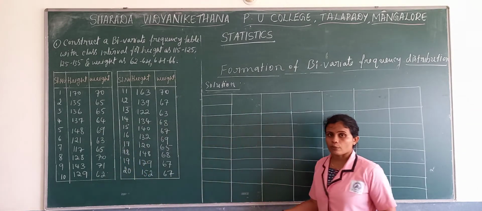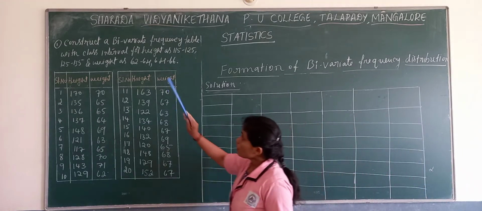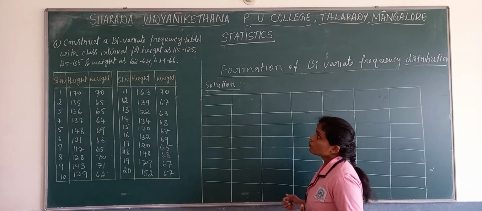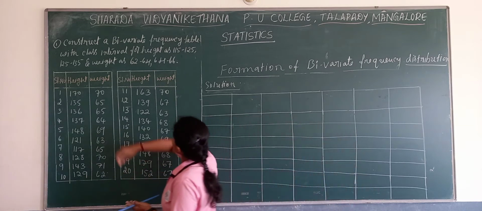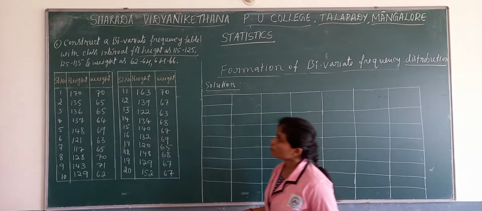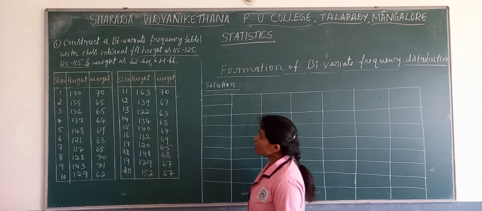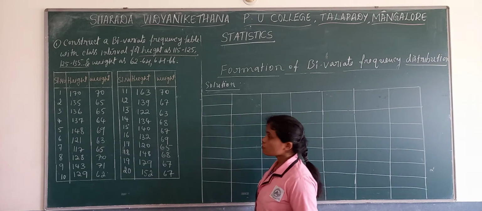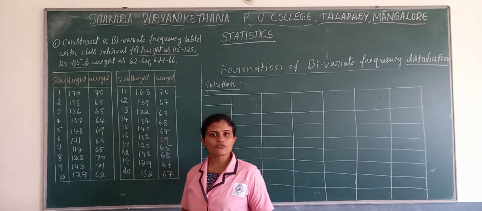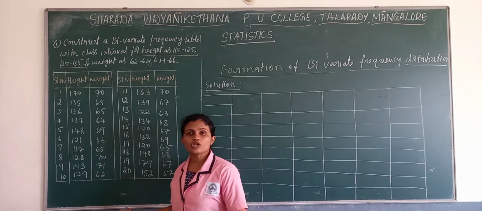It is another kind of problem where we take continuous frequency distribution on both sides. Now read the problem. Construct a bivariate frequency table with class intervals for heights. They have given class intervals for heights as 115 to 125, 125 to 135 and so on, and for weight as 62 to 64, 64 to 66. They have already framed the class intervals for height as well as weight. We just need to continue those class intervals.